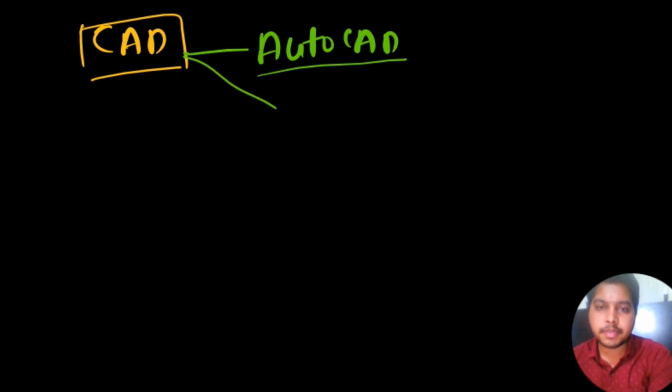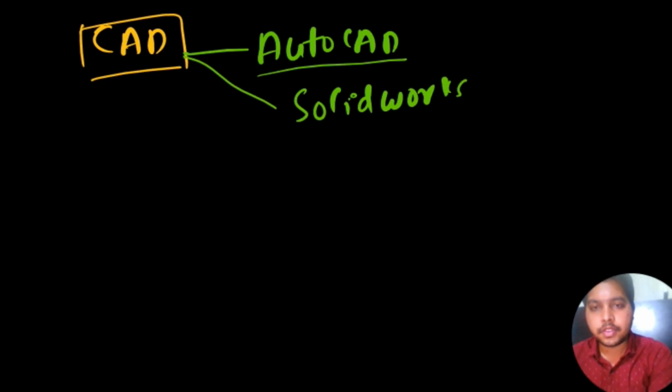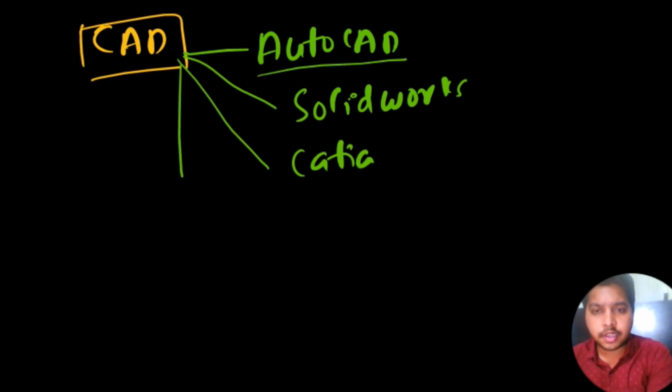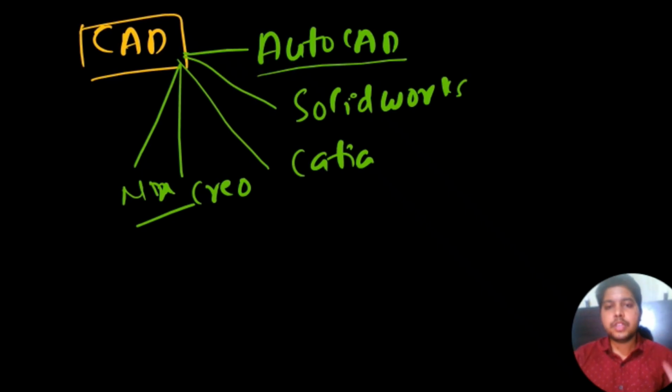Then there would be SolidWorks. There is a tool like SolidWorks, this you have to understand. Then there is another tool like CATIA, so you can also learn this. And there is Creo and Ansys, etc. So these are the few tools that you need to keep in mind.